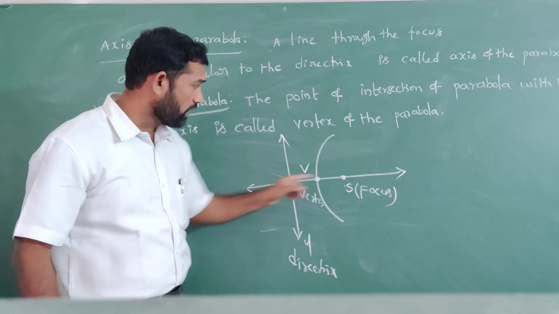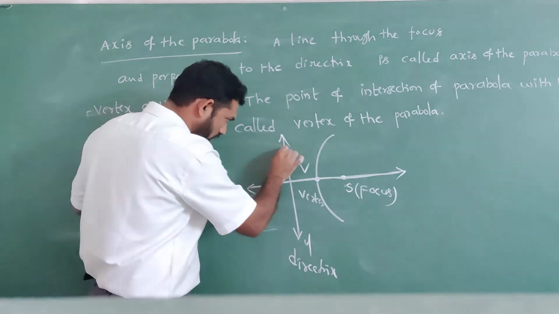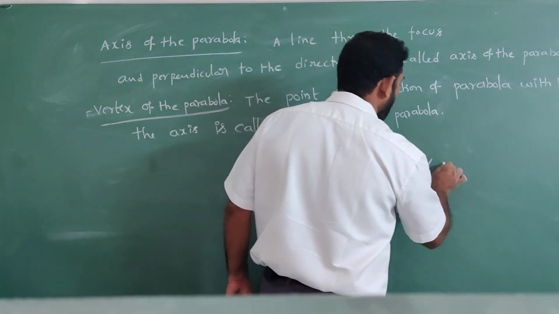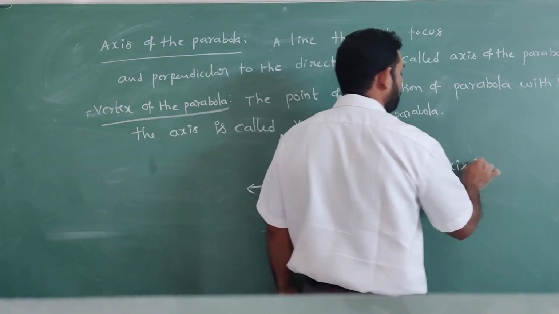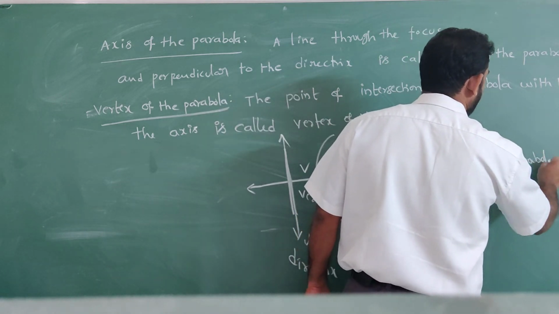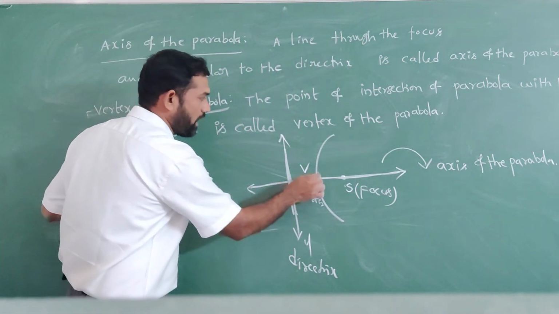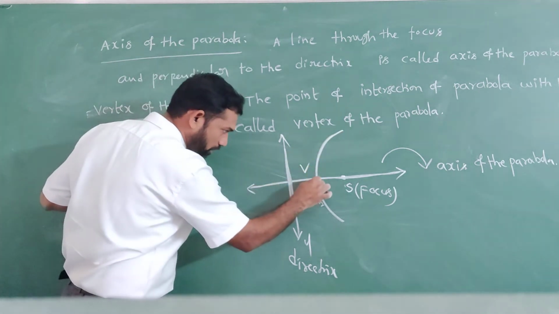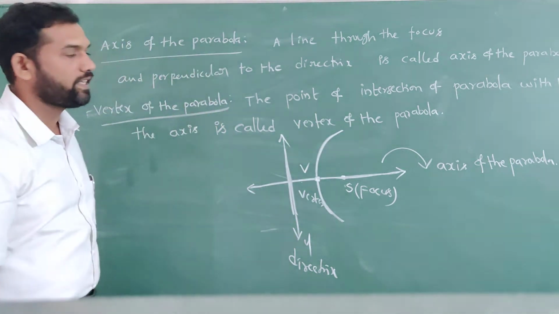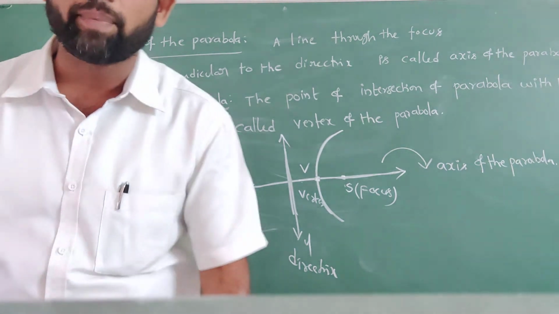A line through the focus and perpendicular to the directrix of the parabola is called the axis of the parabola. The point of intersection of the parabola and the axis is called the vertex of the parabola.